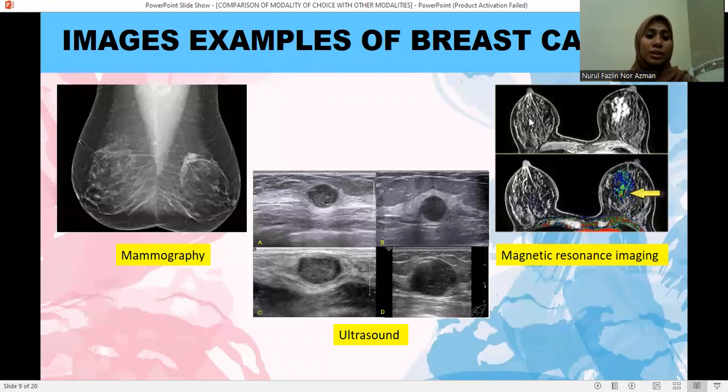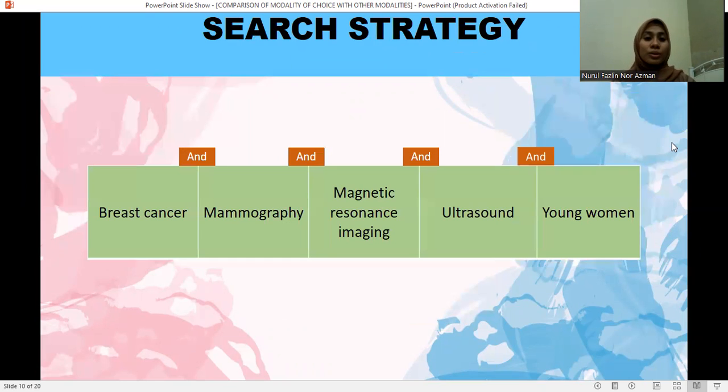So this is the image sample of breast cancer: this is breast cancer in mammography, this is breast cancer in ultrasound, and this is breast cancer in MRI. This is my search strategy in PubMed. The first term is breast cancer, then I add mammography and magnetic resonance imaging and ultrasound, and the last one, young woman.